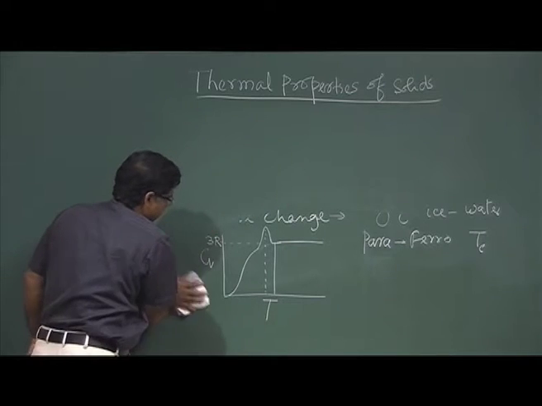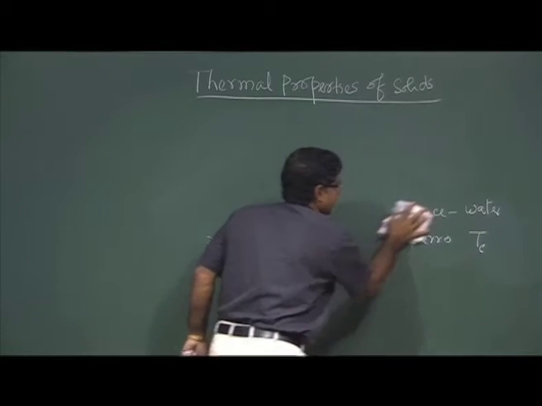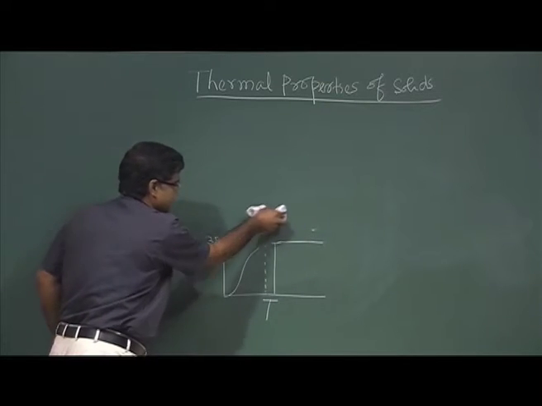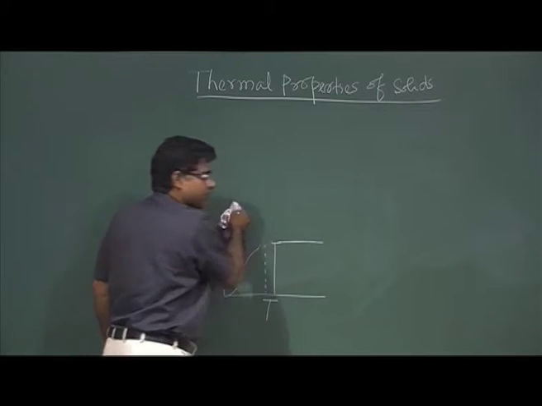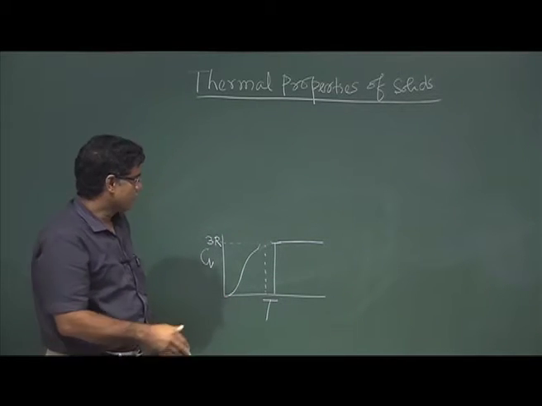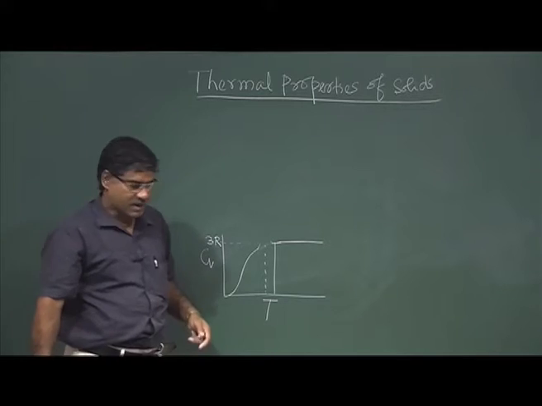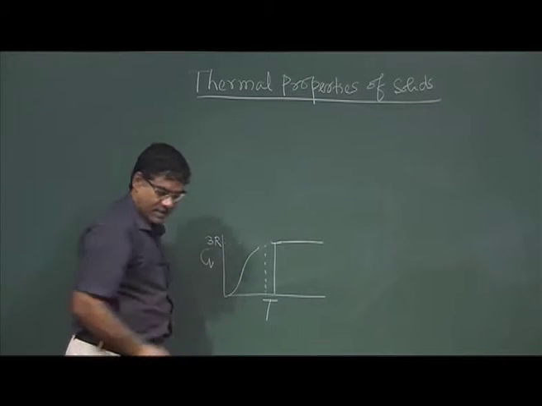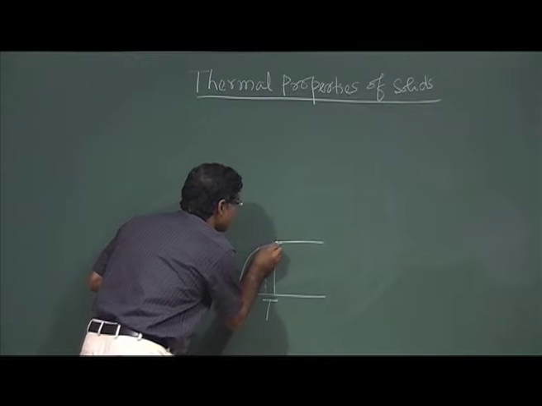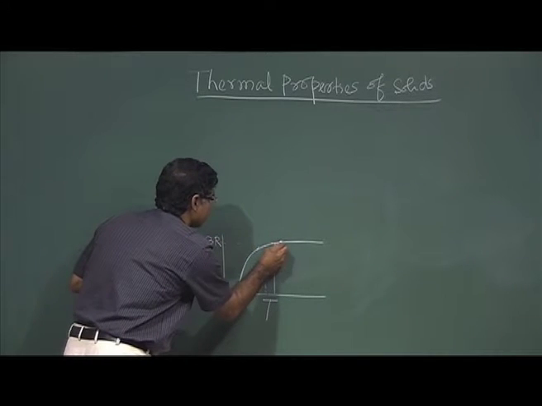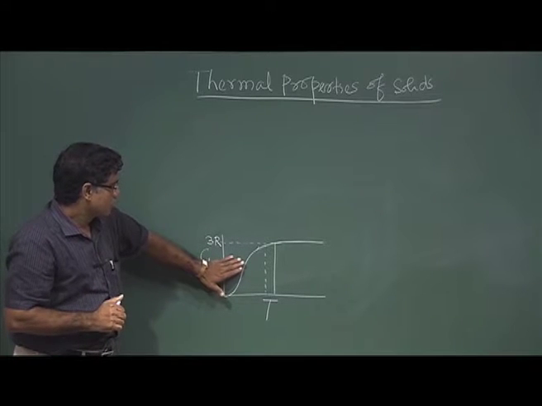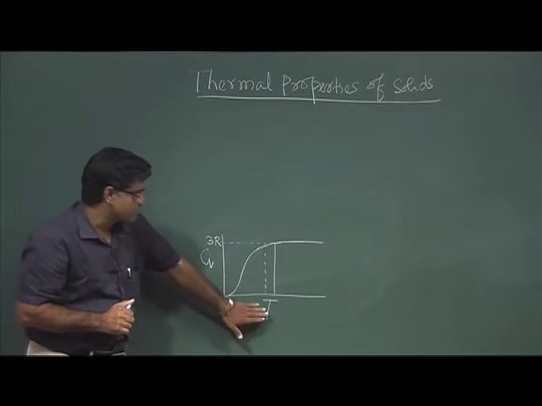Now, here this is the typical curve. Now forget this phase change. This does not occur for all systems. This is for a particular system. So, we will use it when we need it, but in general the specific heat curve is like this. Okay. Specific heat curve is like this. Now, so how does the Cv depend on temperature?